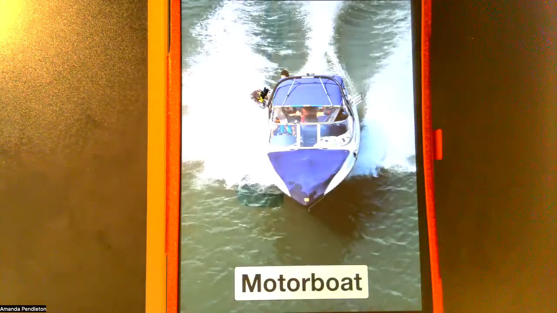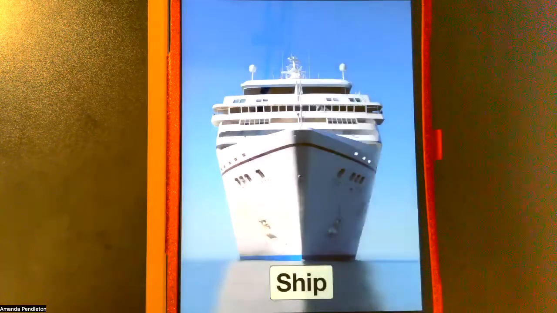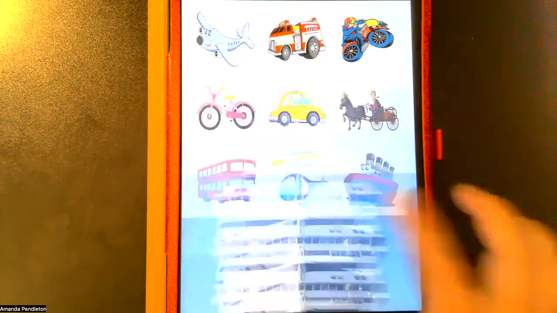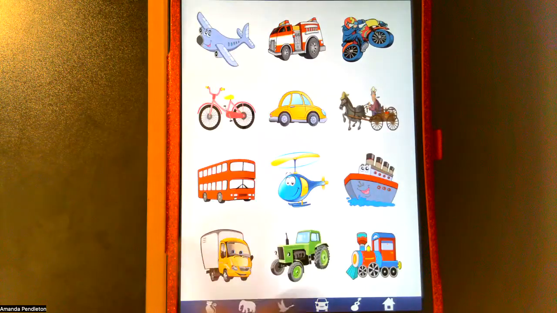Motorboat. It's actually going to show me different kinds of boats. Ship. Sailboat. So it shows different types so you can learn about different categories within each of these.